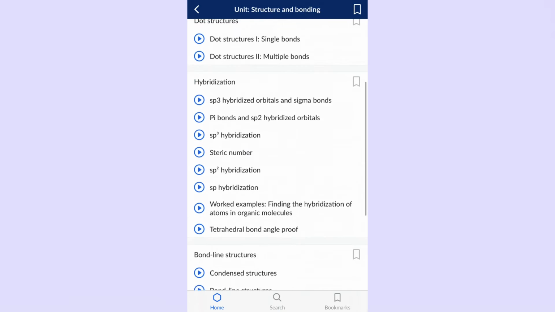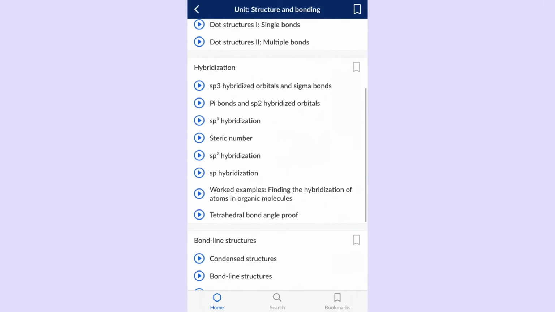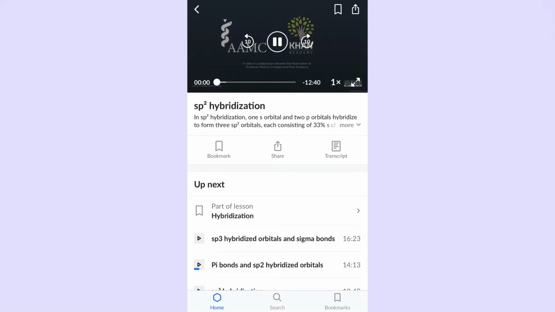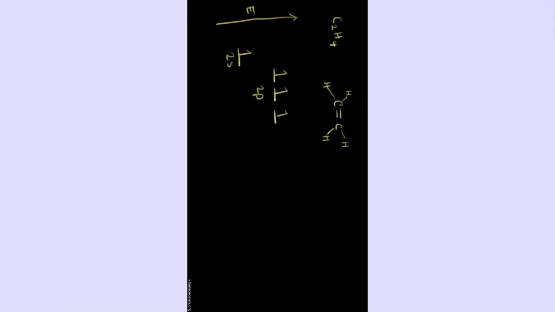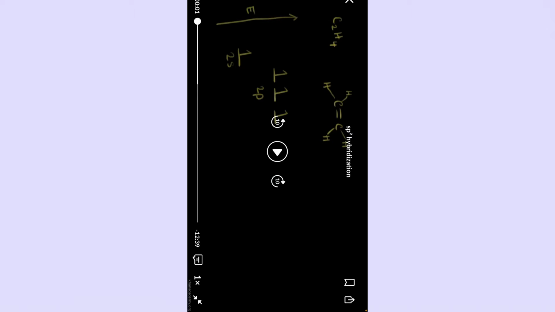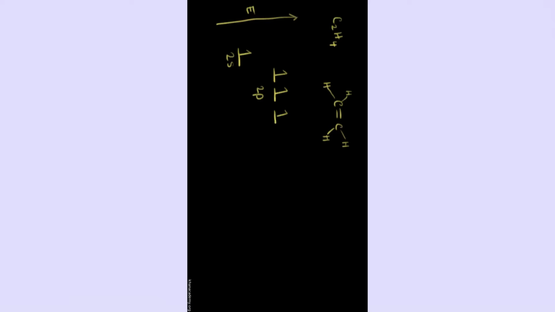If I click on those videos, I'm going to press play. We saw that when carbon is bonded to 4 atoms, we had an sp3 hybridization with a tetrahedral geometry and an ideal bond angle of 109.5 degrees. If we look at one of the carbons in ethene, so let's say this carbon right here.